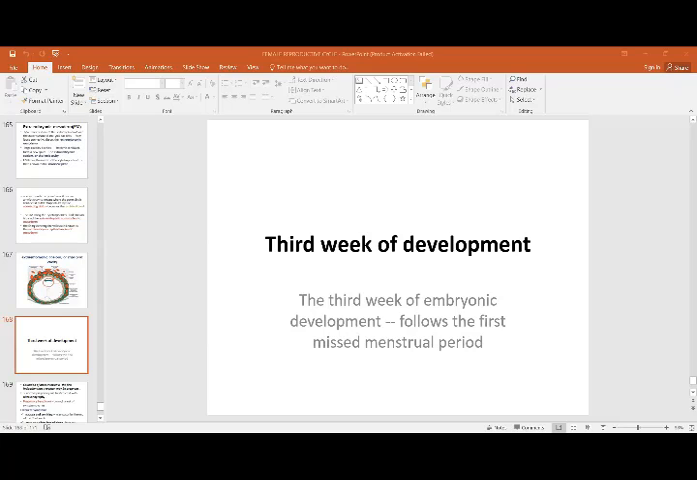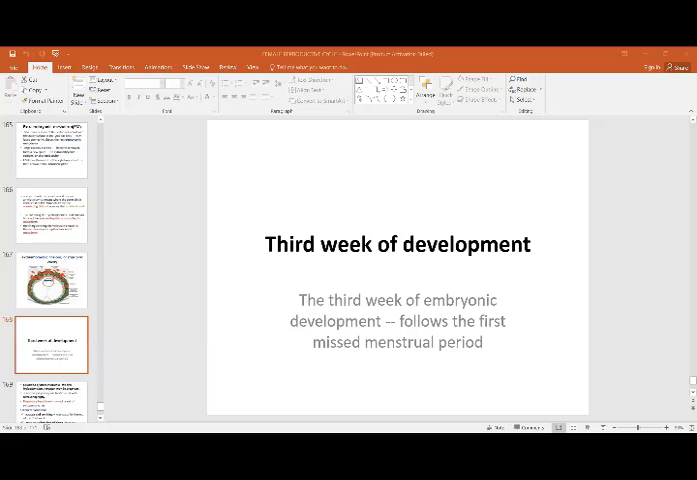So now what we say is that the second week of development is known as the week of 2, because everything we have developed is 2. The trophoblast gives rise to cytotrophoblast and syncytiotrophoblast. The embryoblast forms two layers, the epiblast and the hypoblast. The extraembryonic mesoderm is split into two layers, the somatopleure and the splanchnopleure. And two cavities have formed, the amniotic and the yolk sac cavities.